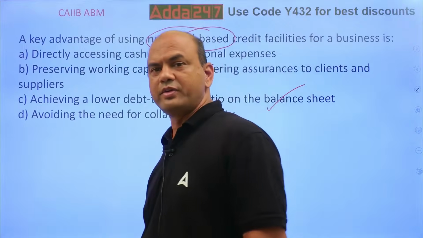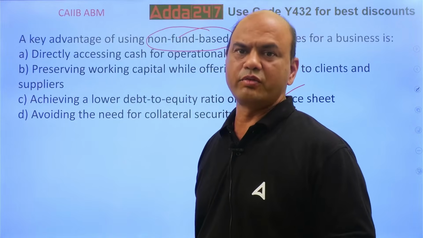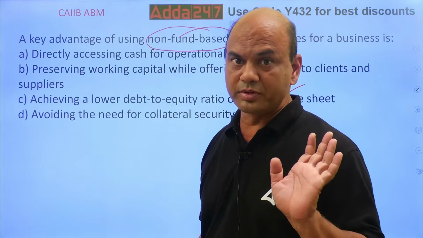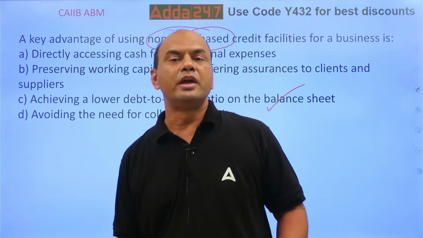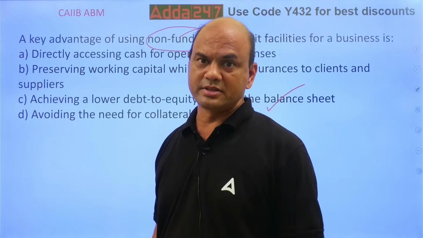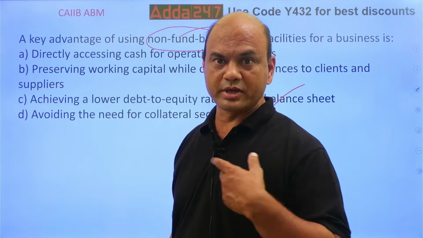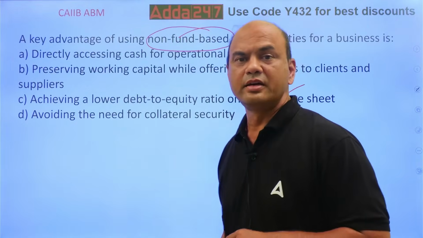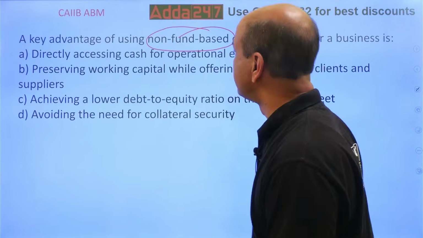Low debt to equity. Why? Because if I take non-fund based, what have I taken? I have taken a guarantee from you. Have I taken the loan from you? Up till now it's non-funded. You have not given me the loan. So it will not reflect in my balance sheet, in my liabilities. It is a liability for me. For you it's an asset as a bank, but for the customer it's a liability. So it will not reflect in the liabilities for me. So debt will be low.